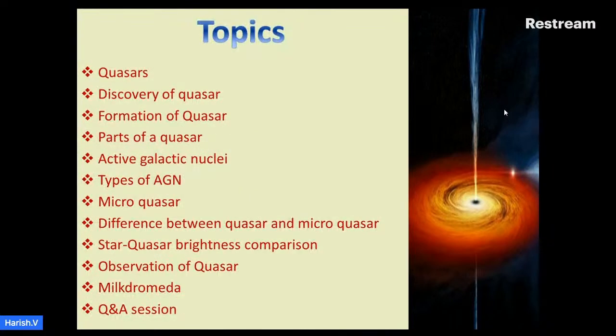In this presentation, I am going to talk about quasars, discovery of quasar, formation of quasar, parts of quasar, active galactic nuclei, types of active galactic nuclei, microquasar, difference between quasar and microquasar, star-quasar brightness comparison, observation of quasar, Andromeda.